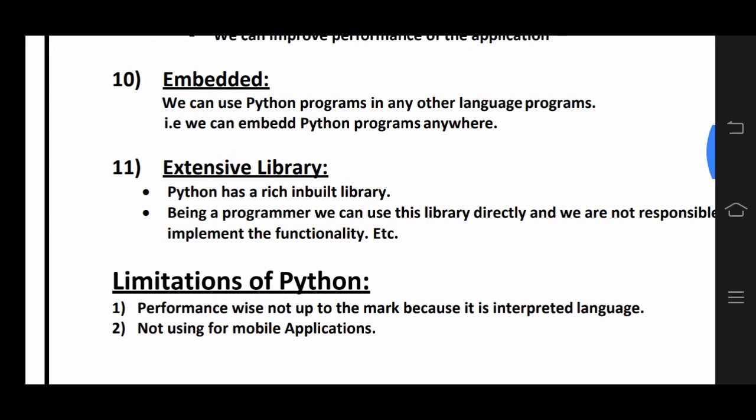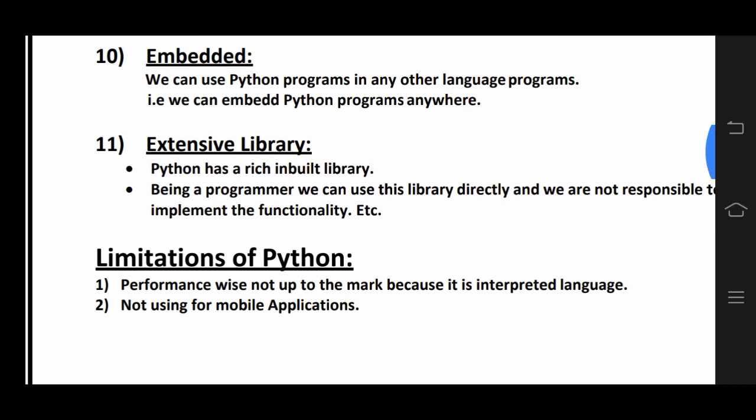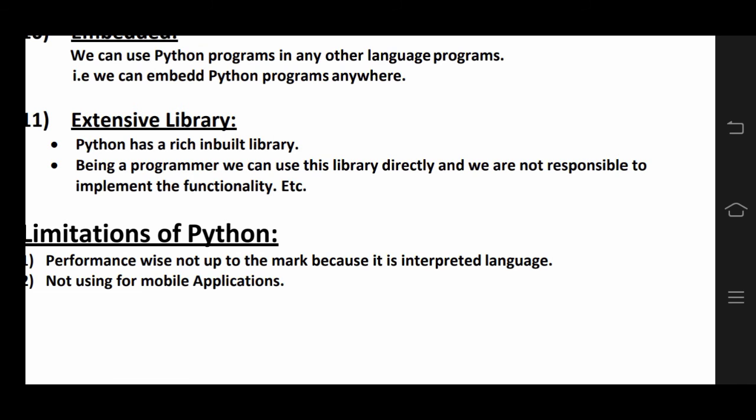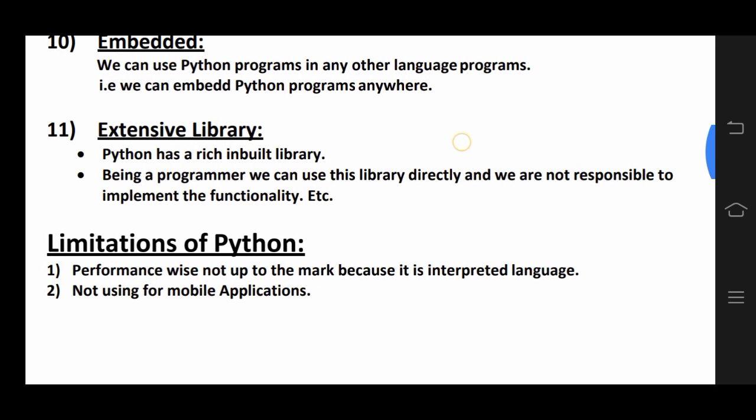Extensive library. Python has a rich inbuilt library, a large number of libraries. As a programmer, we can use these libraries directly, and we are not responsible for implementing the functionality.